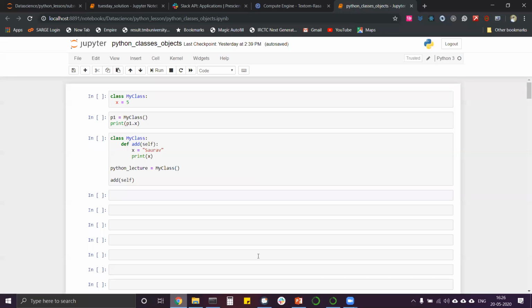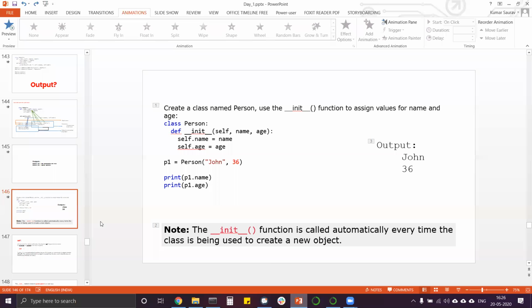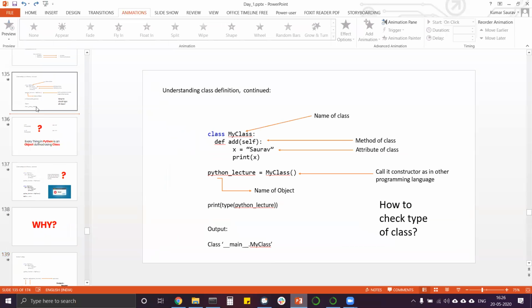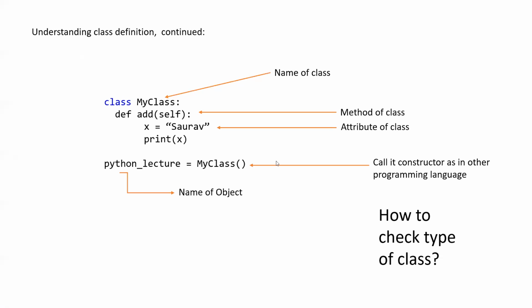Sir, I saw underscore main somewhere, what is its use? Brajpal, yes, you have seen that in this class itself. When we were checking the type of this class, we called type on the object.